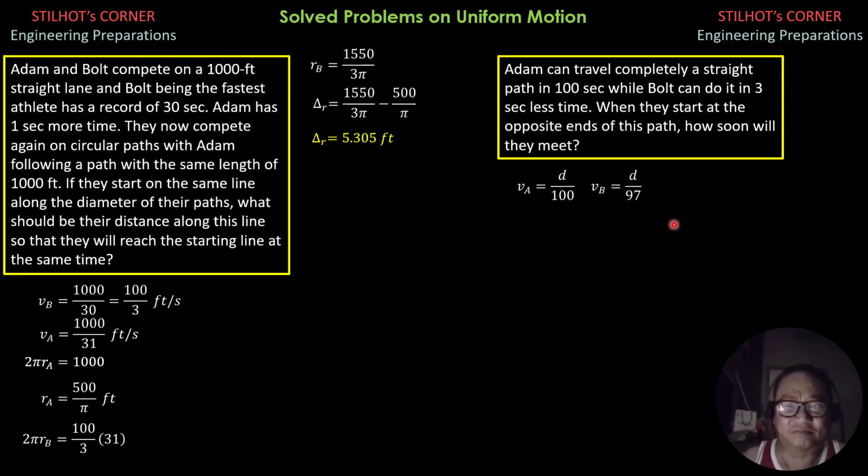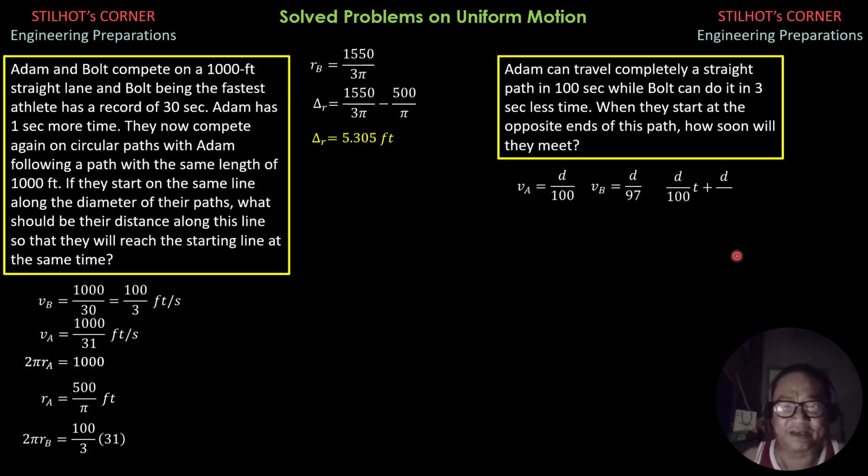Running in opposite directions from opposite ends of the path, the distance traveled by Adam plus the distance traveled by Bolt is equal to the length of the path. The distance traveled by Adam is his speed times t. The distance traveled by Bolt is the speed of Bolt times t, and we equate that to d.